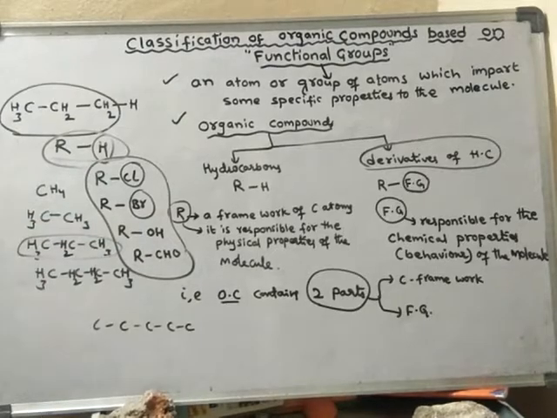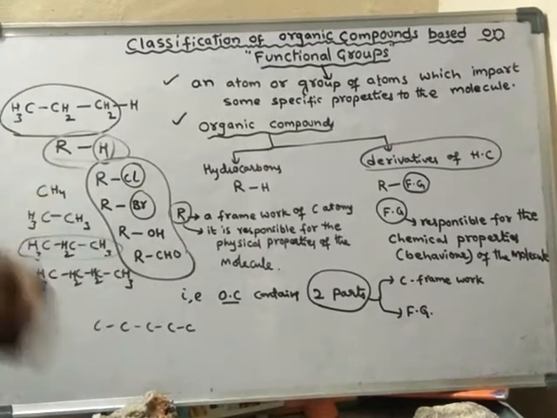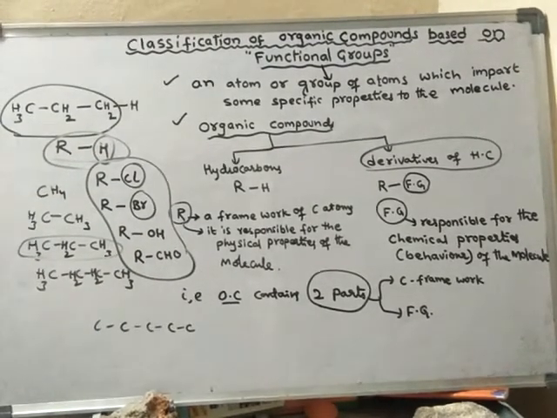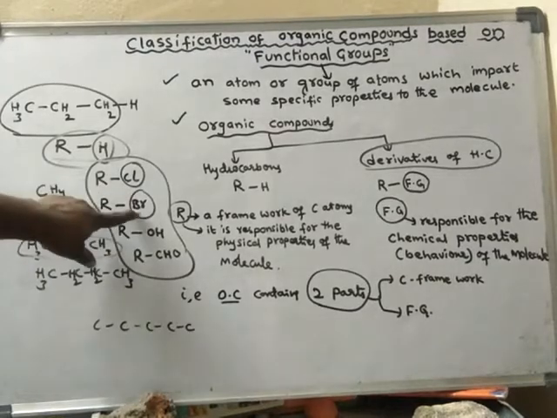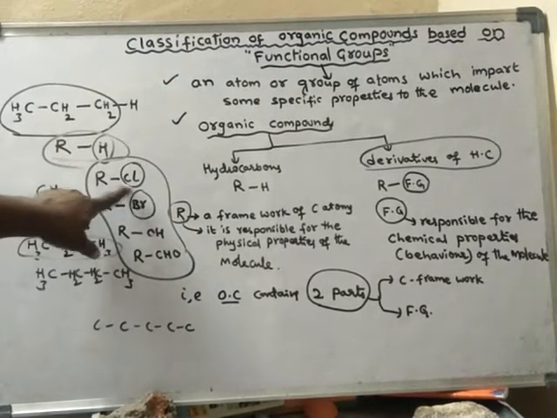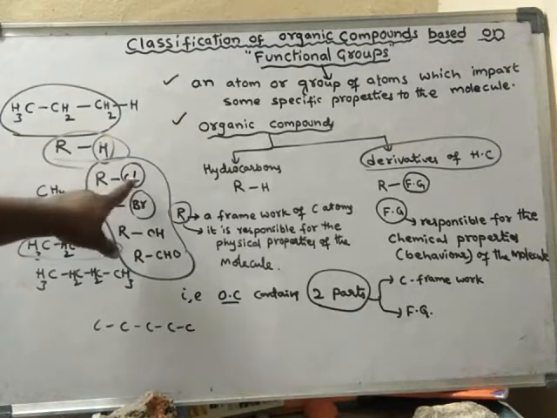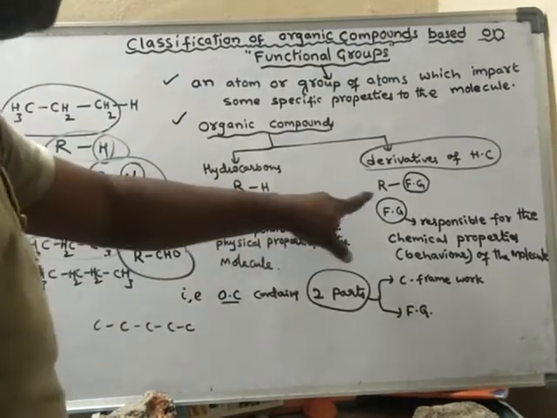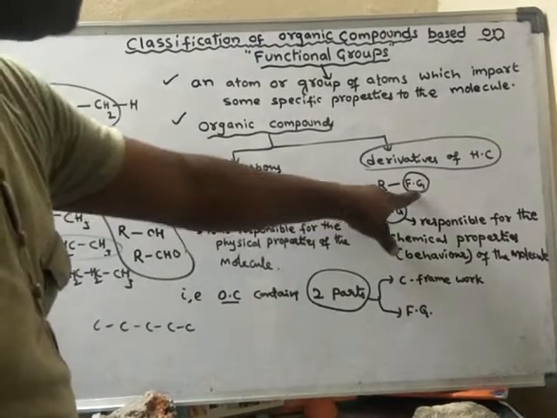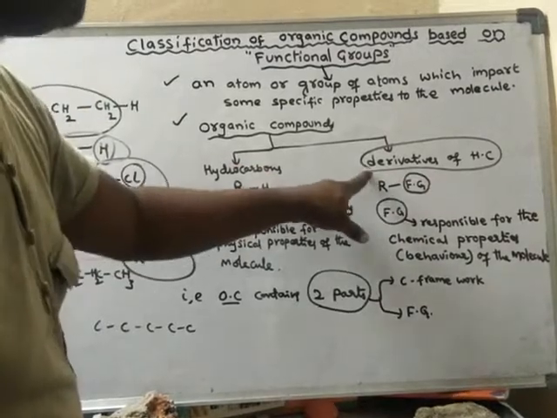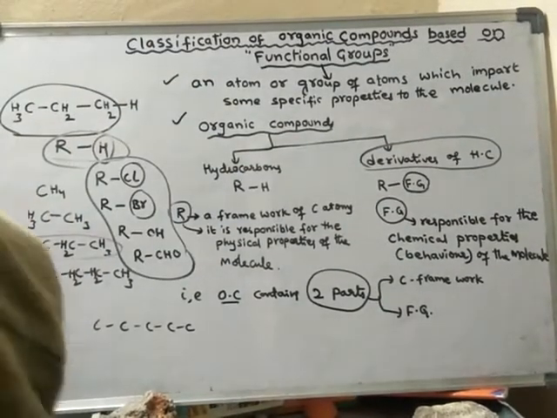Derivatives of hydrocarbons mean hydrogen atoms are replaced by some other atoms. The replacing atom may be a single atom or a group of atoms, which is nothing but a functional group. That means if I write a functional group instead of hydrogen, then it is said to be a derivative of hydrocarbon.